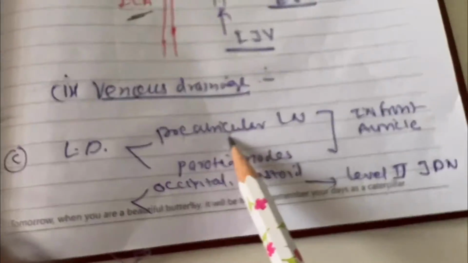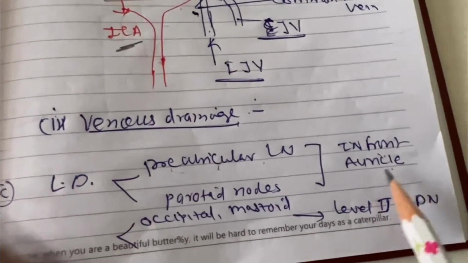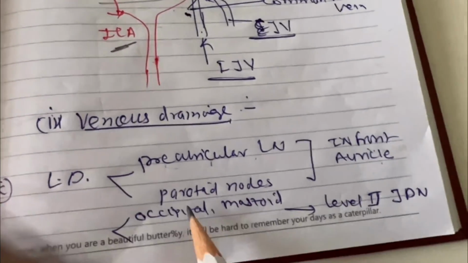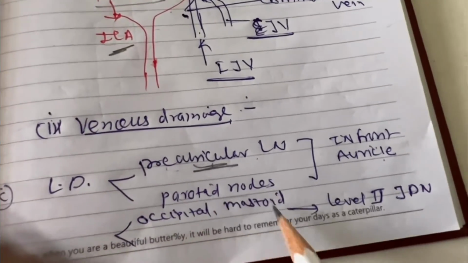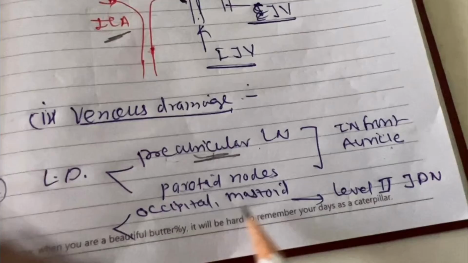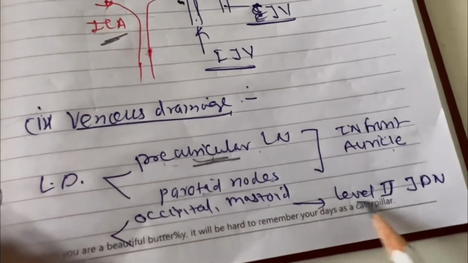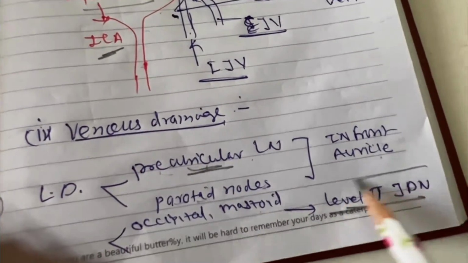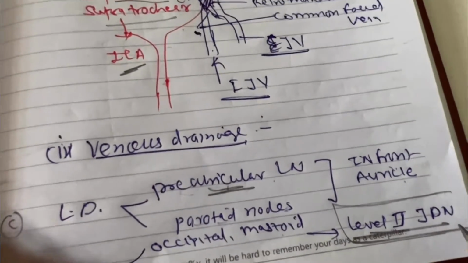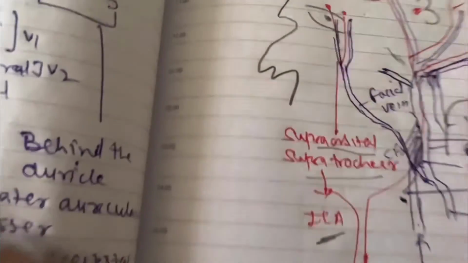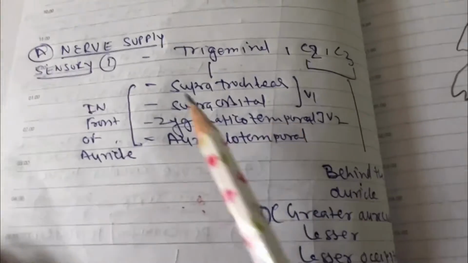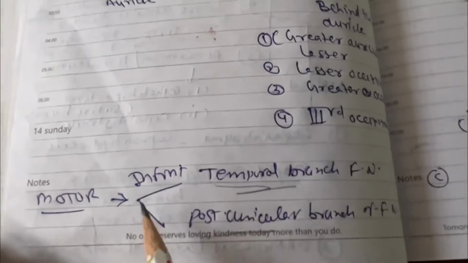Now lymphatic drainage is to the pre-auricular lymph nodes in front of the auricle, and behind or just below, the parotid nodes or occipital mastoid nodes. These ultimately drain into the level 2 jugulodigastric nodes. So this is all about the drainage. That is very simple. You don't have to remember all this. Only remember the sensory supply by the trigeminal nerve and the motor supply by the facial nerve. That is more than sufficient.